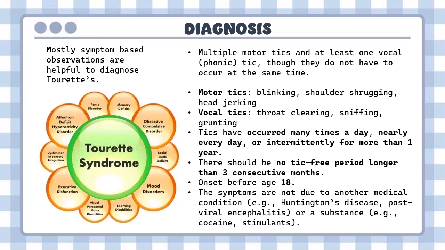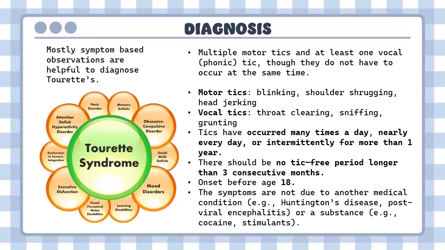The other criteria are that there should be no tic-free period longer than 3 consecutive months, which means that between two episodes of tics, there should not be a gap of more than 3 months. The tics must start before the age of 18, which is why we see that Tourette syndrome is more prevalent in kids and teenagers.